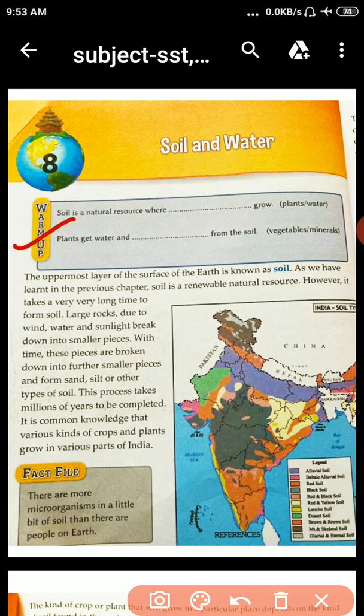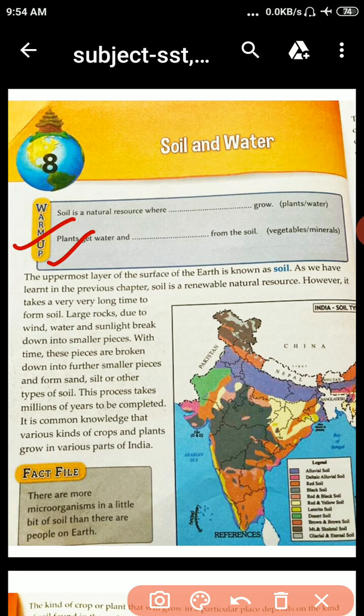Students, here is the question. Soil is a natural resource where dash grow plants and water. And the second question: plants get water and dash from the soil. Vegetables or minerals, plants get water and dash from the soil.